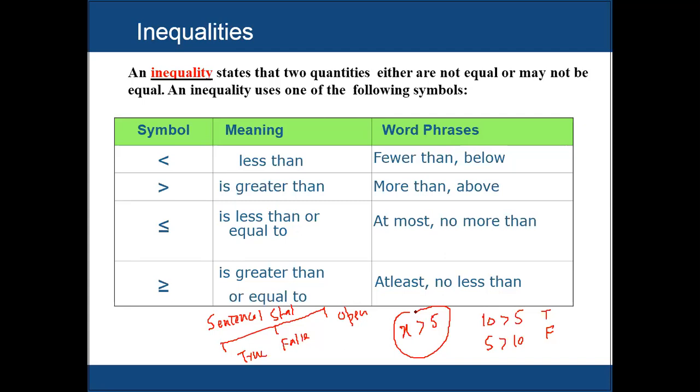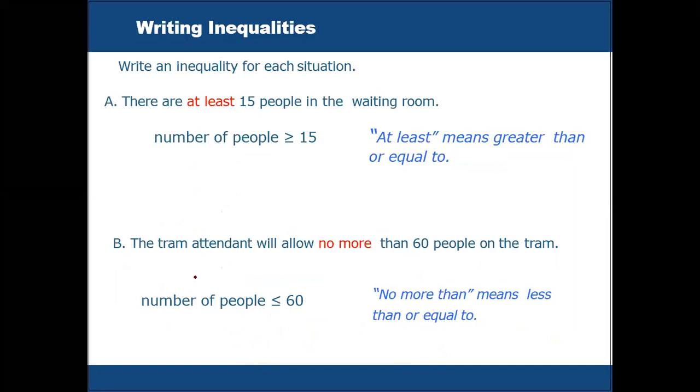So an inequality is a statement of an order relationship, or actually a relation of non-equal comparison. This shows, for example, that two quantities are equal, or two quantities are not equal, or two quantities have a different type of comparison. So let's discuss these four symbols. One is the less symbol, the greater symbol, this one is less or equal, and the next one is greater or equal. Four different symbols and statements.